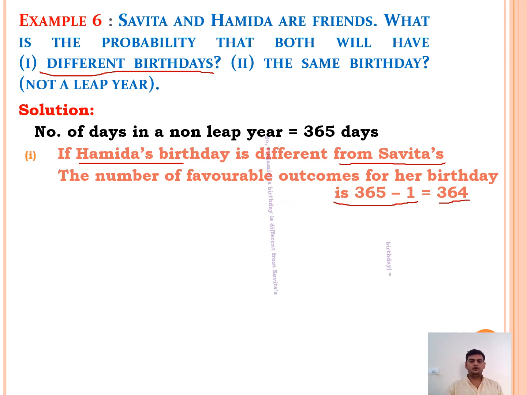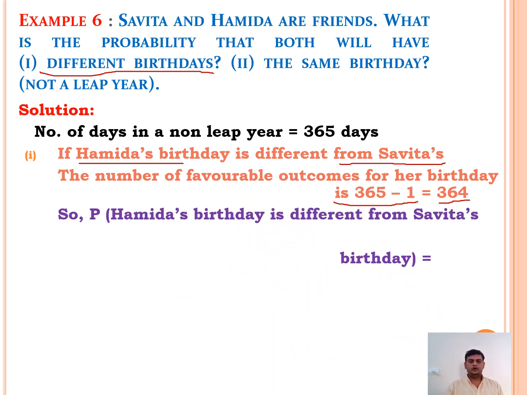Now the probability that Hamida's birthday is different from Savita's is 364 by 365, because the total number of favorable outcomes is 364 and total possible outcomes are 365 days. This is about different birthdays.